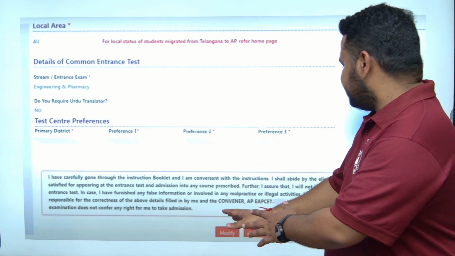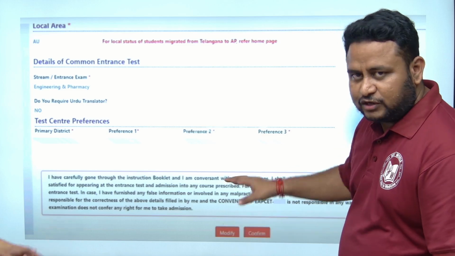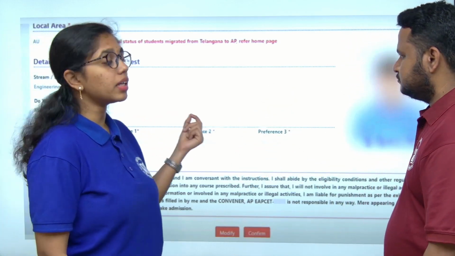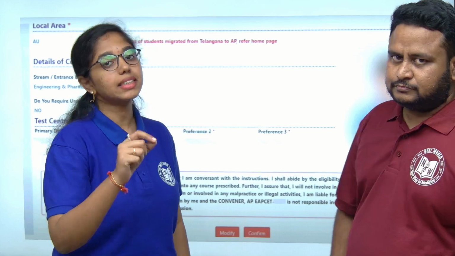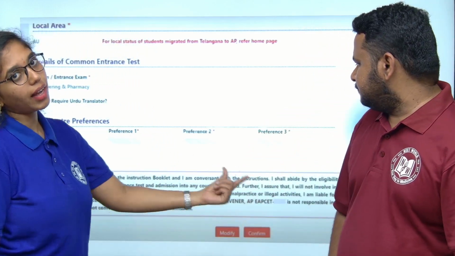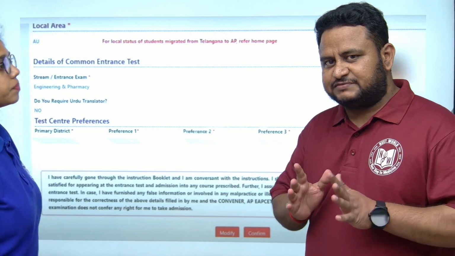Then after that it will again ask if you want to modify preferences. You have to choose most clearly, beta, because 90% your first preference only is considered. So choose preferences carefully and enter them. Please give preferences which are near to you.